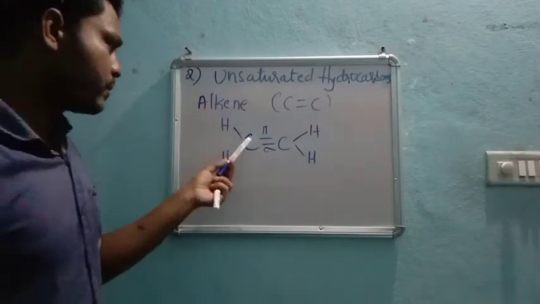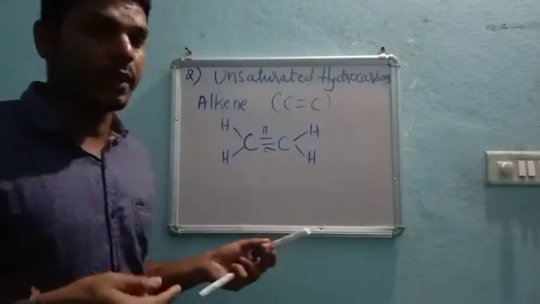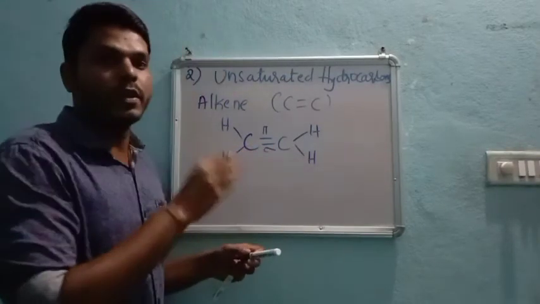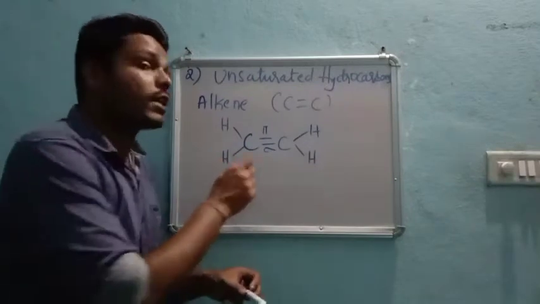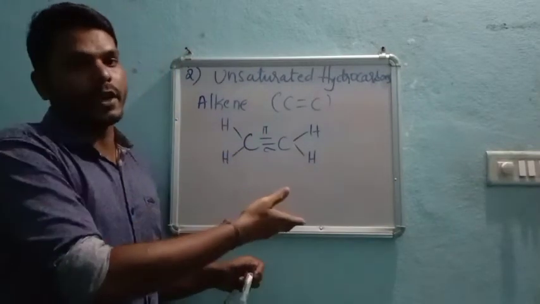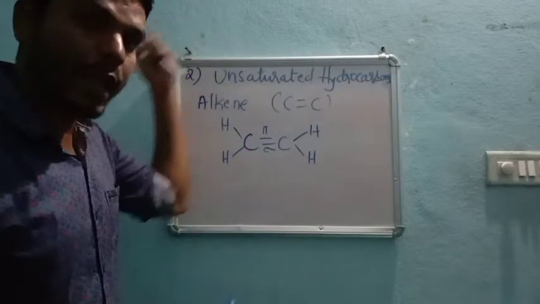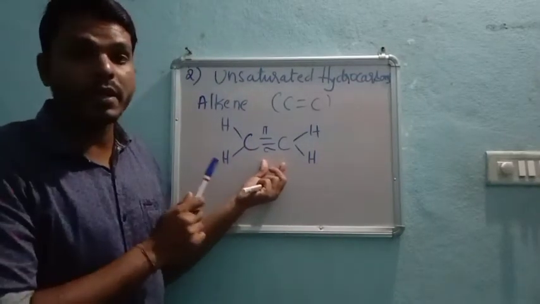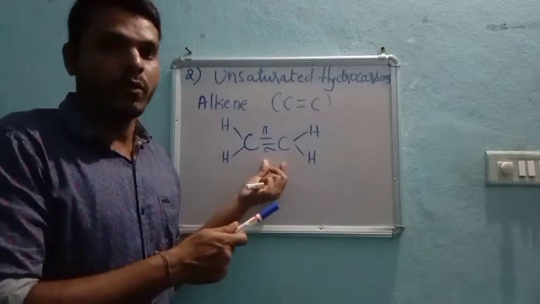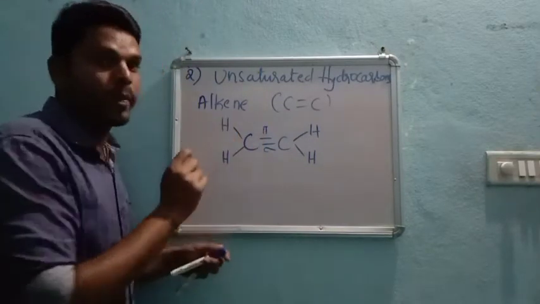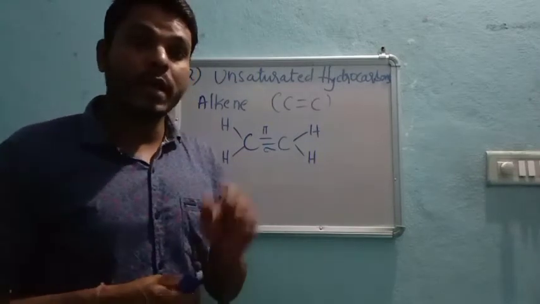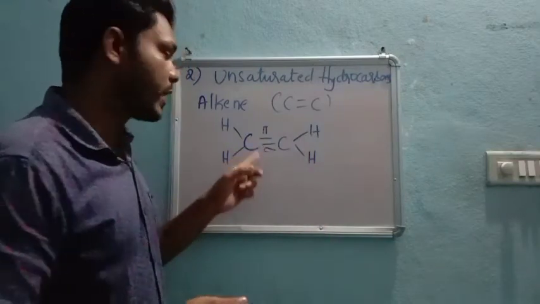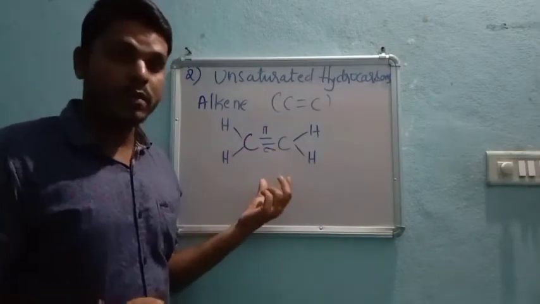So now what about its reactivity? If we compare alkene reactivity with alkane reactivity, these alkenes are more reactive. Definitely these compounds are more reactive. Why? Because there is a presence of pi bond, and as I said, pi bonds are weak bonds, and these can be very easily broken.